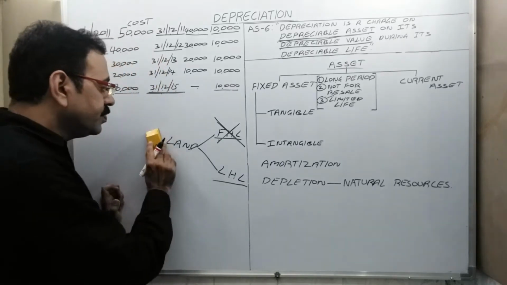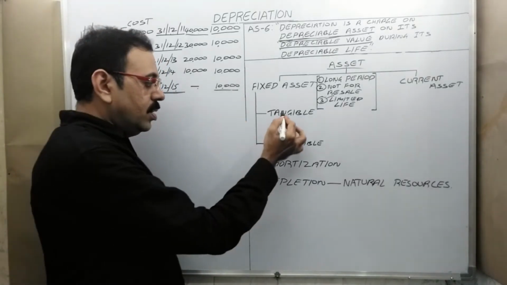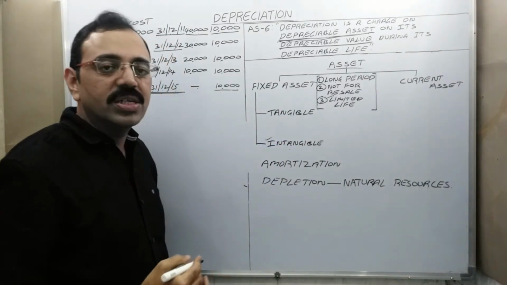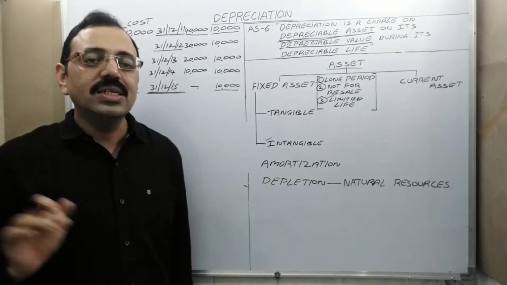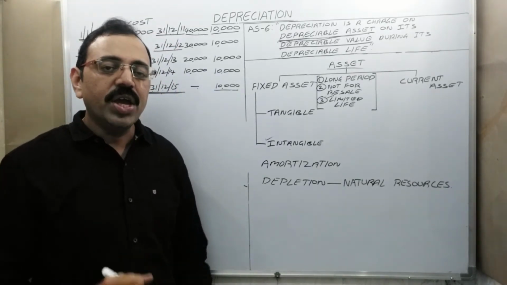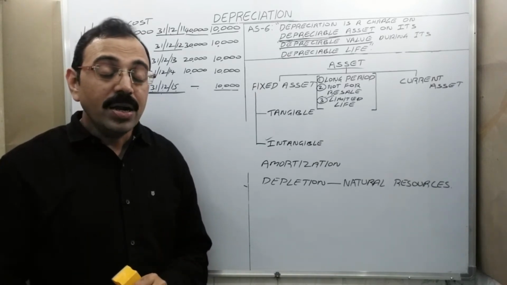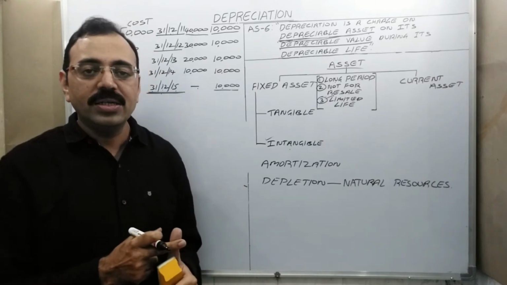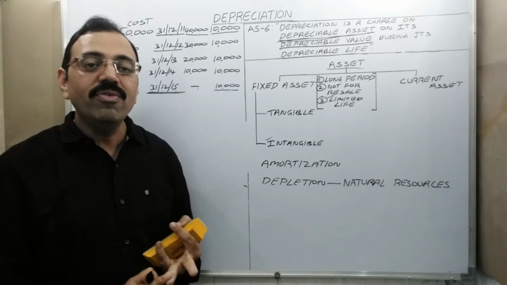Then, the next type of fixed asset is what? Intangible fixed asset. Means what? There is no physical existence for this asset. We cannot see this asset, we cannot touch this asset. But the asset has some value. For example, patent rights, copyrights, trademark, goodwill.